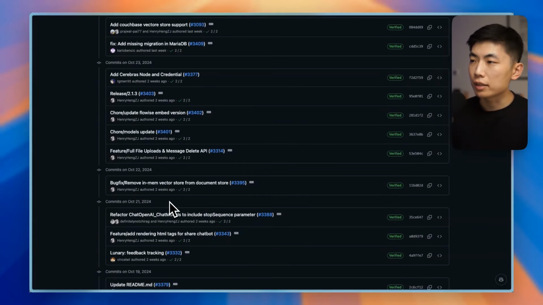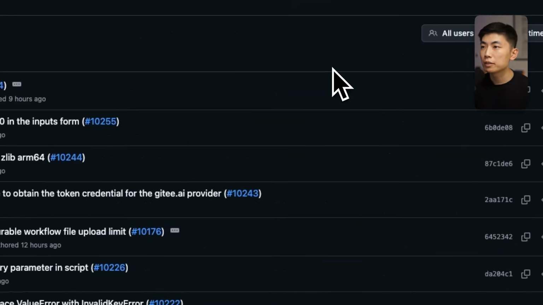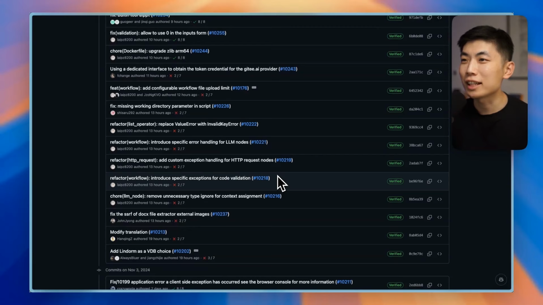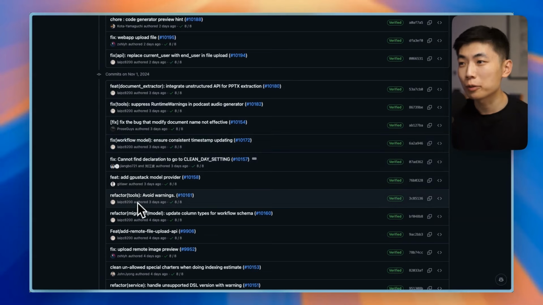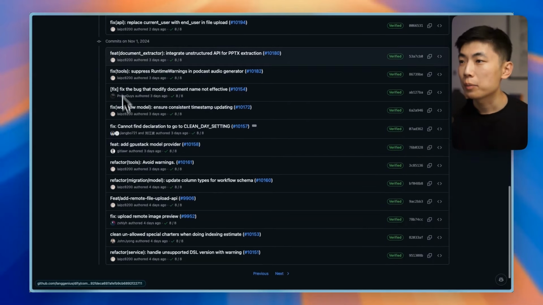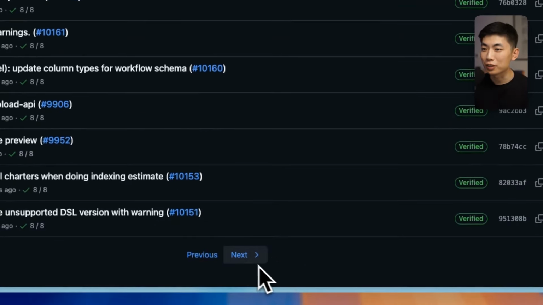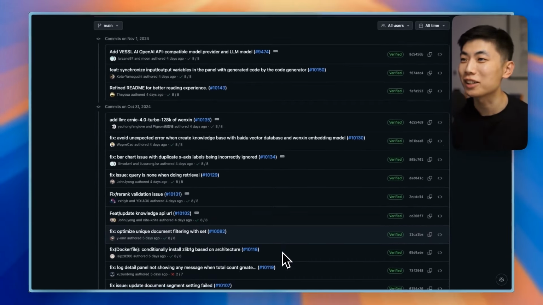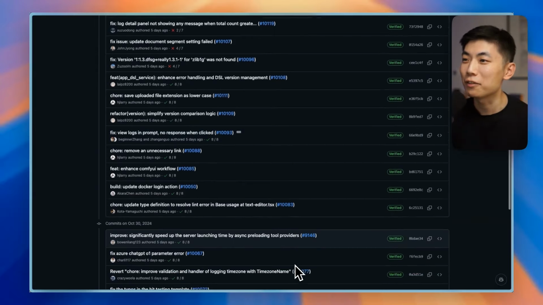Let's compare this to Dify. If we open commits for Dify, oh man, there's a lot more activity happening. Even on weekends, people are working. A lot of refactors and fixes, but also features that come in most of the time. Even just 2 to 4 days of activity is already filling a single page. A ton of activity is actually happening in Dify.